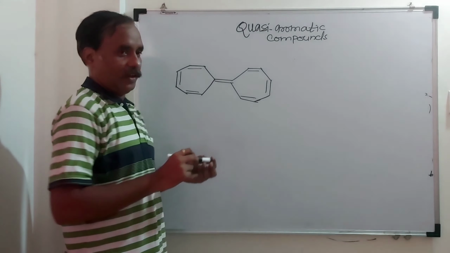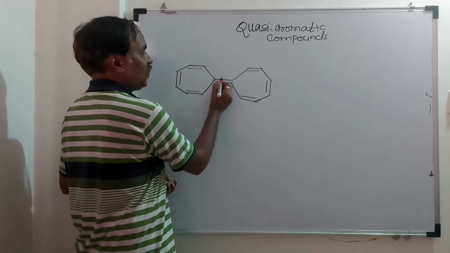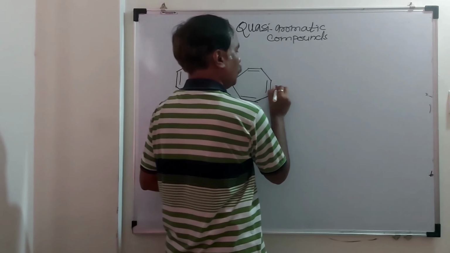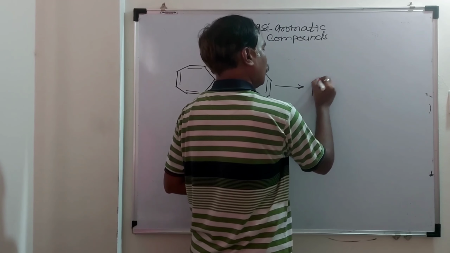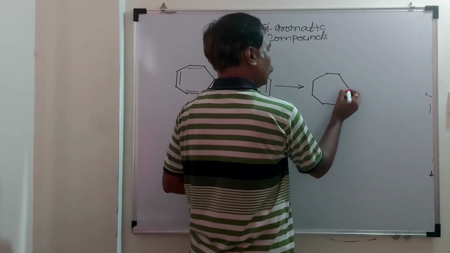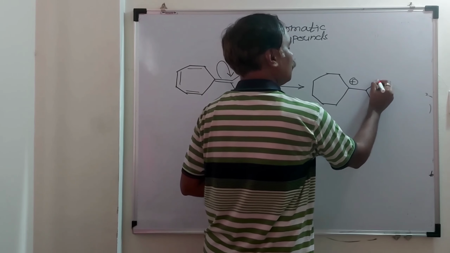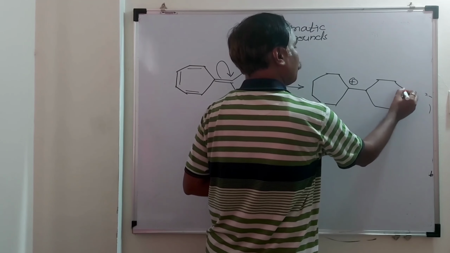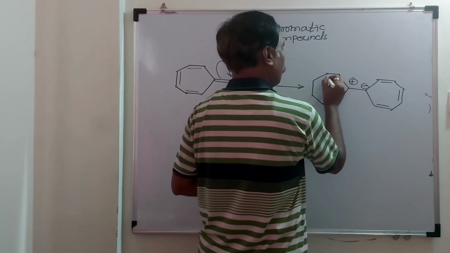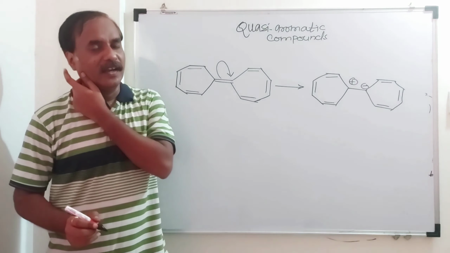So breaking the pi bond and shifting of electrons, suppose toward this carbon atom. After breaking the pi bond, the structure will be like this. This carbon will be positively charged and this carbon will be negatively charged. Like this.